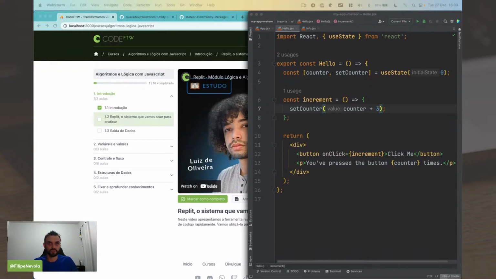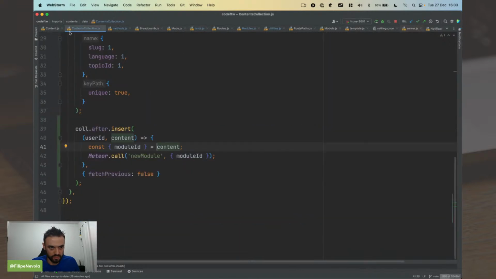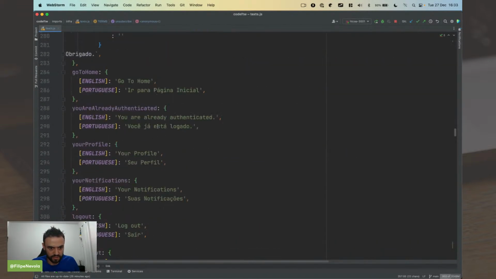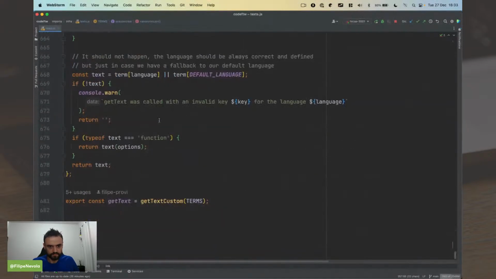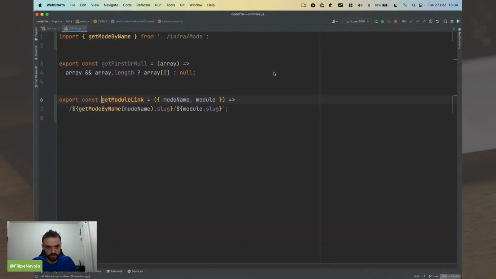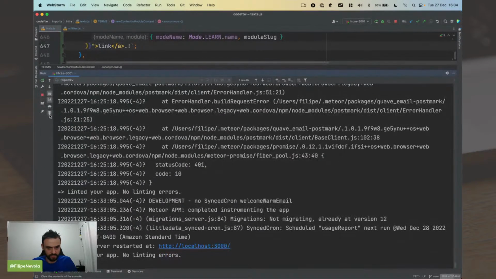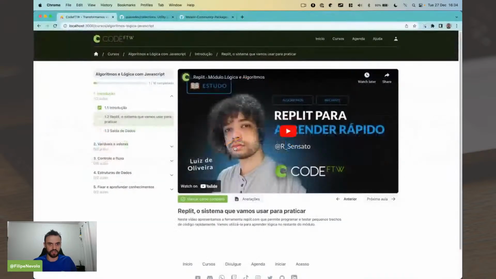Okay, I can just hard code the full URL because I'm already hard coding it here. I'm just going to hard code it. So I'm going to put it here in the text. I don't like to hard code this stuff, but anyway, like this and like this. In this case, I think we are starting with a slash here, so we don't need to have a slash. And now I'm going to test one more time because we should see the HTML here correctly.